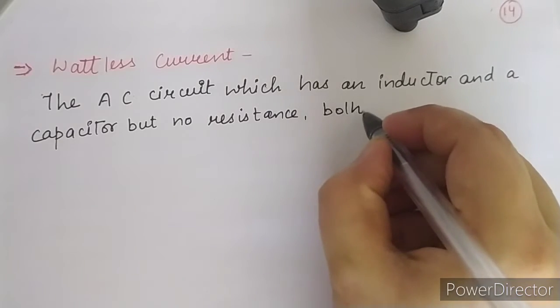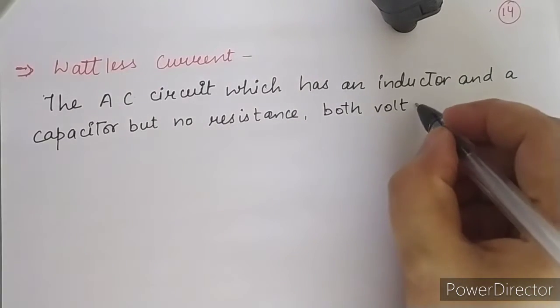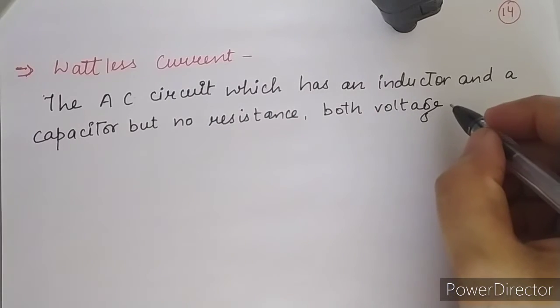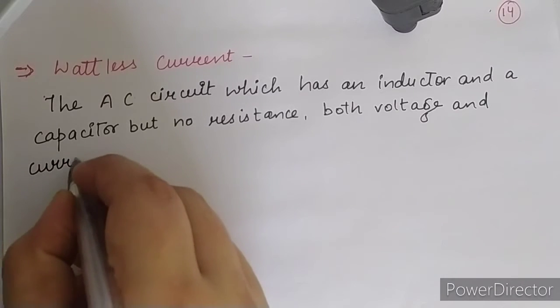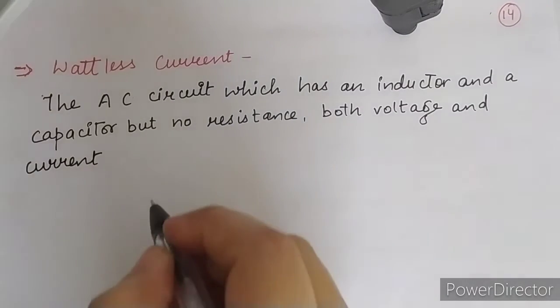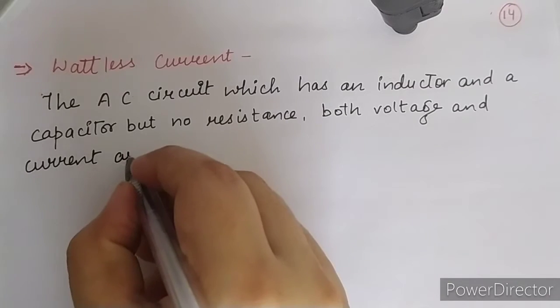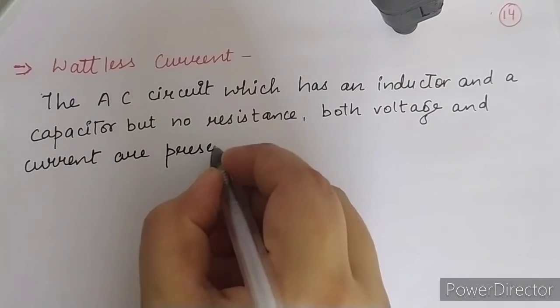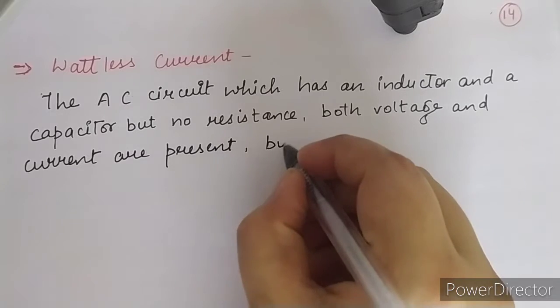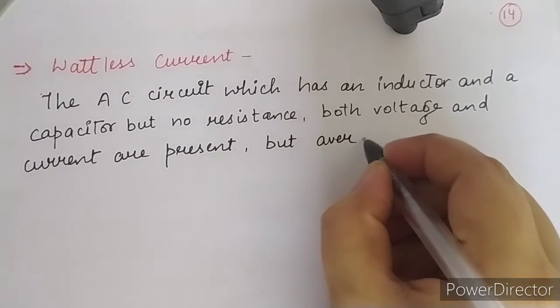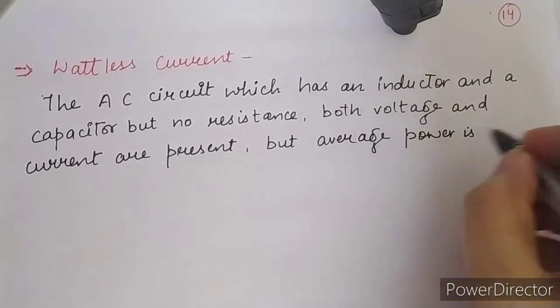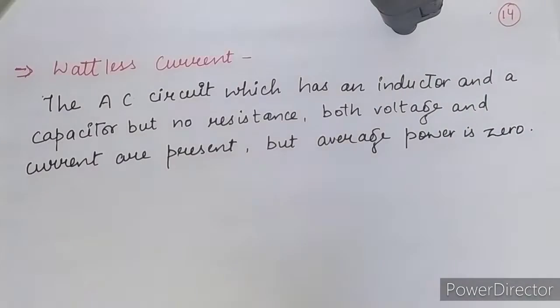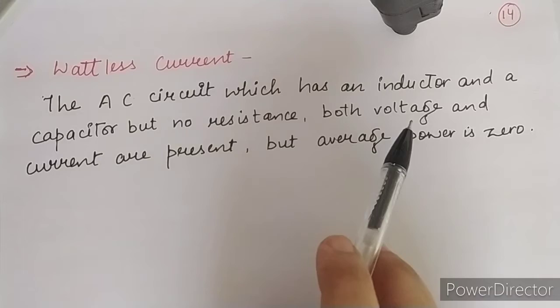Both voltage and current are present, but average power is 0. This is your wattless current, in which we have both the inductor and the capacitor.